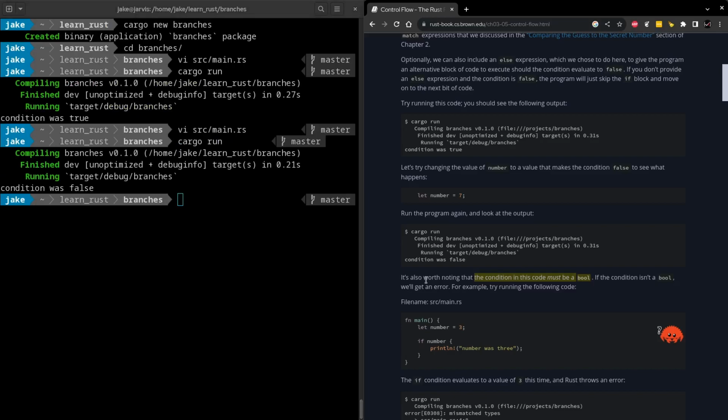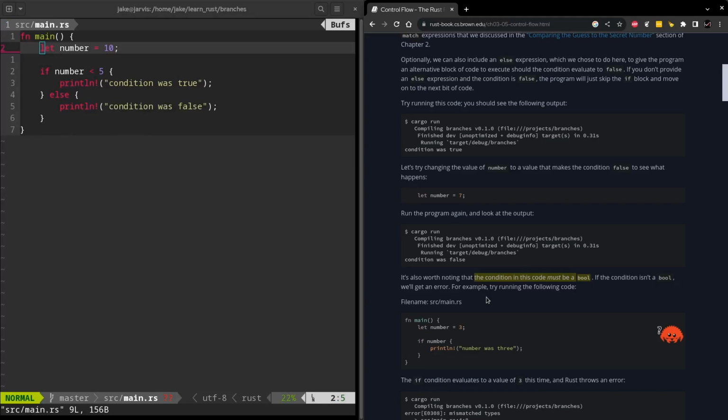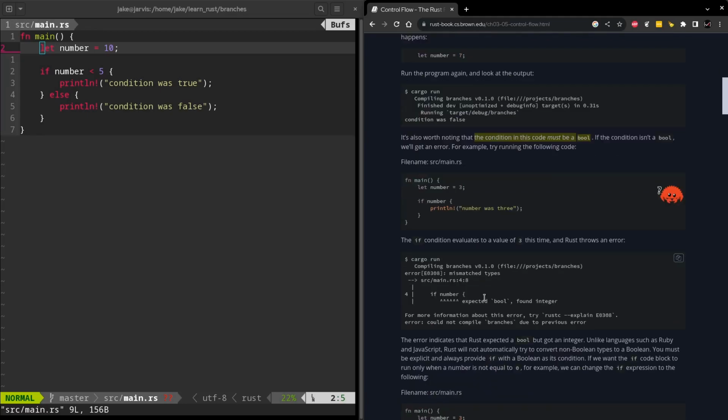Now, one important thing here, especially if you're coming from Python, is that the result of these conditional checks must be a Boolean, meaning it has to be literally true or literally false. In Python, we have the concept of truthiness or falsiness. That's not going to fly here. So make sure you're crafting your conditional checks in a way that is literally true or literally false. And the example they give below is something that would work in Python, but does not work in Rust.